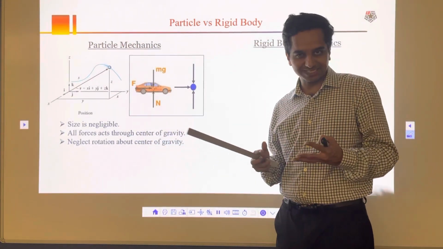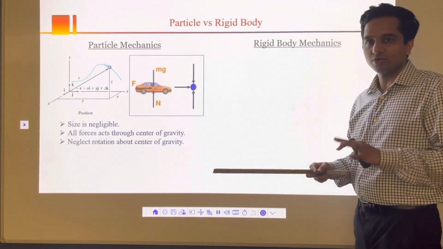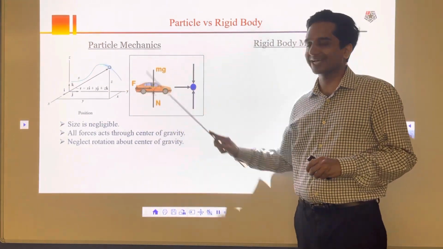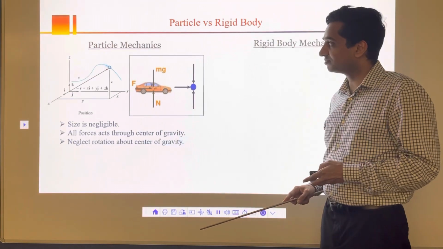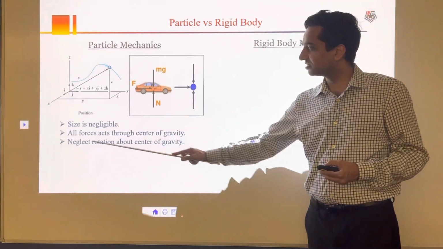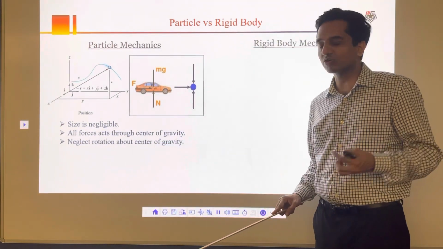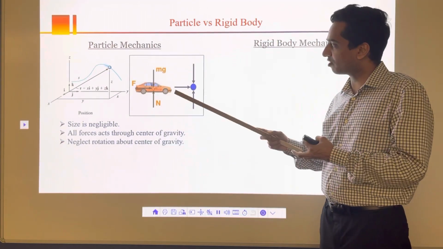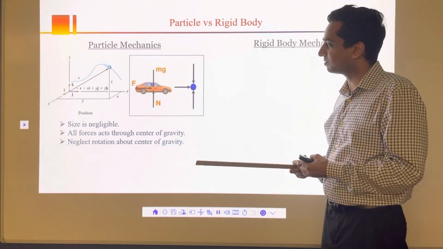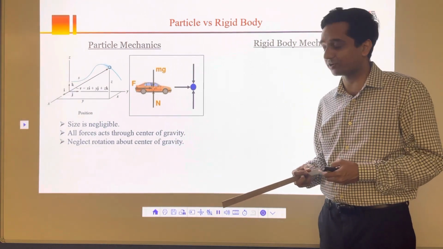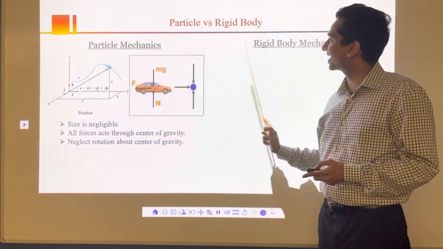And in most problems, let's say 60-70% of them, you can get very good results with particle mechanics. But there are some problems where you cannot consider size negligible. It doesn't always work. If the body is more complex or the motion is more complex, you have to consider it as a rigid body. And that's the difference between particle mechanics and rigid body mechanics.